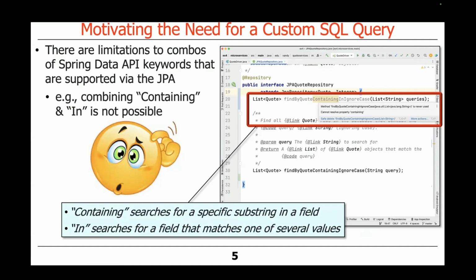So if you wanted to take a list of query strings, and find anything in the rows in the database that match any of the queries in this list, it can't do that. In this case, we'd like containing to search for a specific substring in a field or column in the database, and in should search for a field or column that matches one of several values, and you just can't do that.